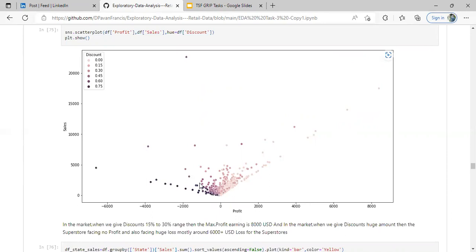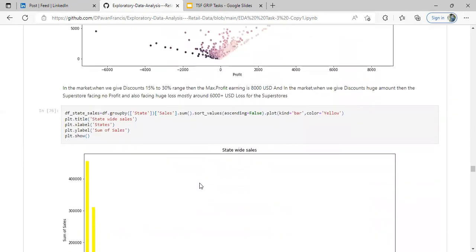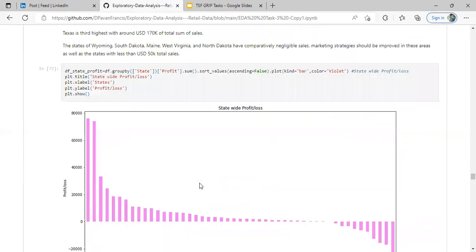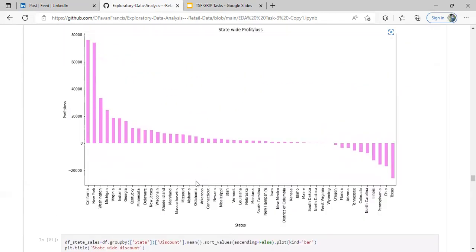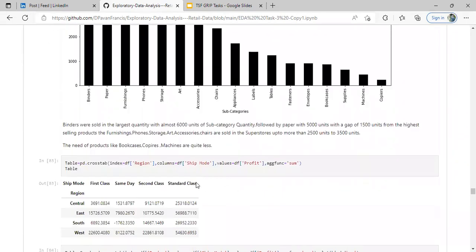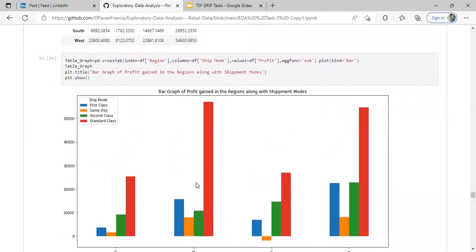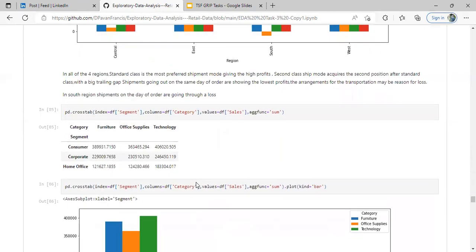When we give huge discounts, we get only around 6,000 plus US dollars across all superstore branches. This is the profit and loss visualization from the given data. Everything has gone well. This is a bar graph of profit gained by every region with the shipment modes.